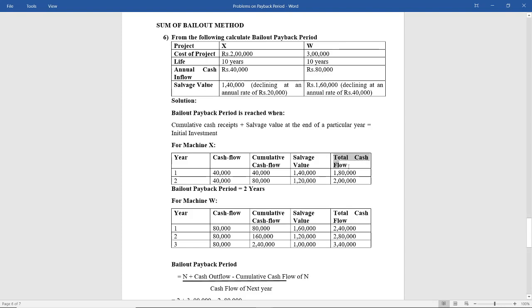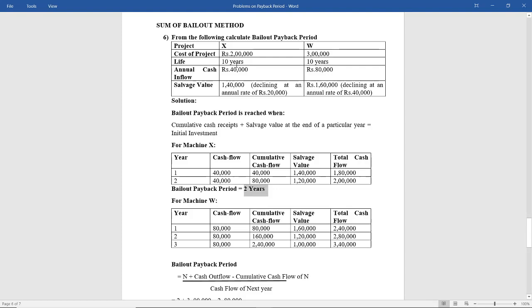Now total cash flow is how much? You have to add this, right? Because as per the formula you have to add cumulative cash receipts plus the salvage value. So 40,000 plus 1,40,000 is 1,80,000, and 80,000 plus 1,20,000 is 2 lakhs. So what is the outflow? The initial investment is 2 lakhs. So which is the year in which your initial investment is equal to your cash inflow? So it is the year 2. So payback period is year 2.